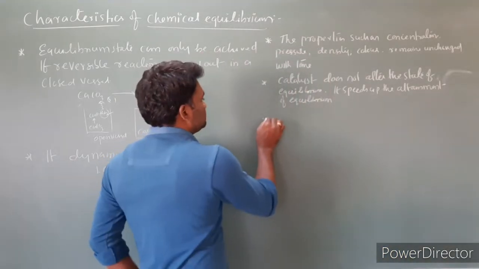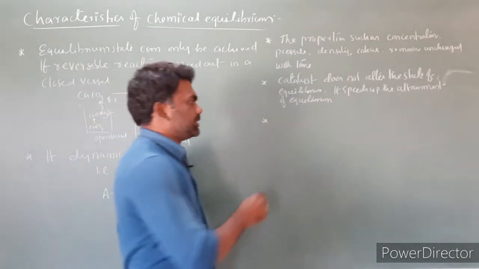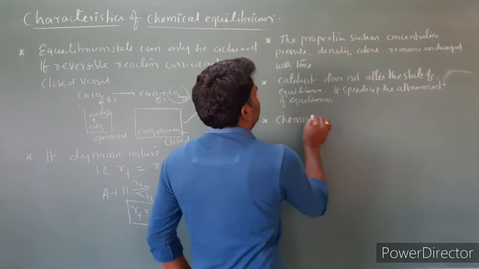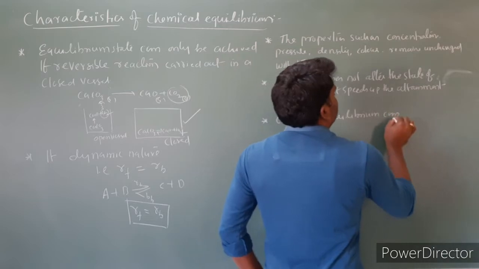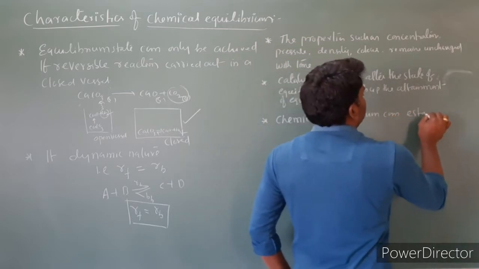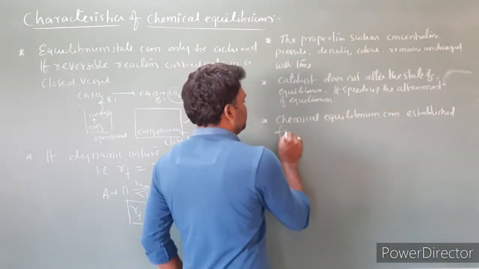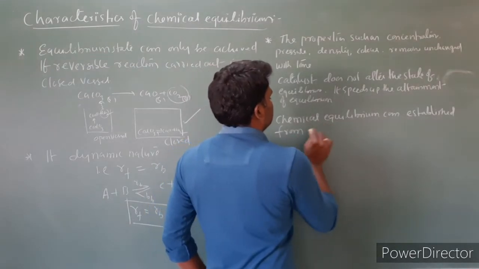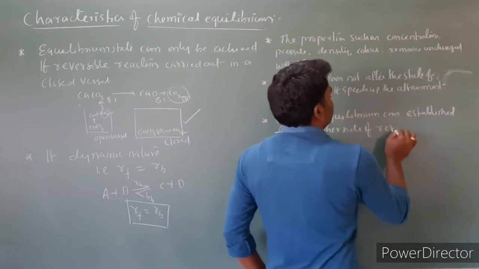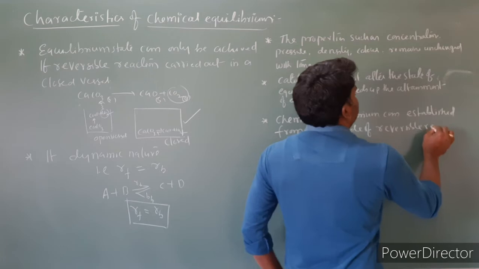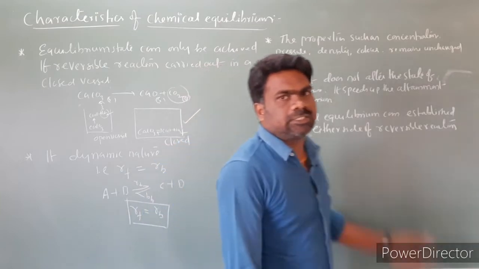And the next one is, chemical equilibrium can be established from either side of the reversible reaction. So chemical equilibrium can be established from either side of the reversible reaction. Let us understand this point by taking an example.